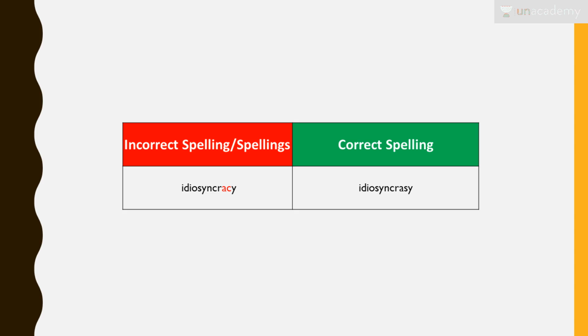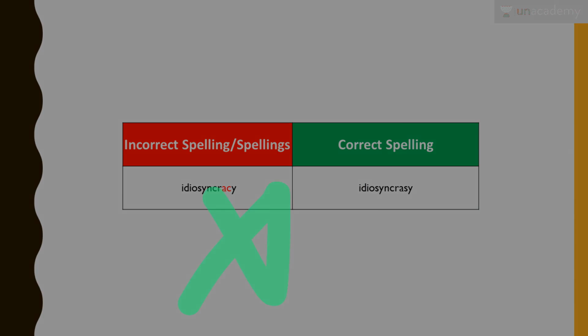That's a very peculiar thing to do. Eventually all of them are going to get into the car. So that was one of his very weird habits, right? So that's idiosyncrasy. But here you don't have a C after A. It's actually an S. So the spelling is IDIOSYNCRASY, not CY, right? So that is idiosyncrasy.